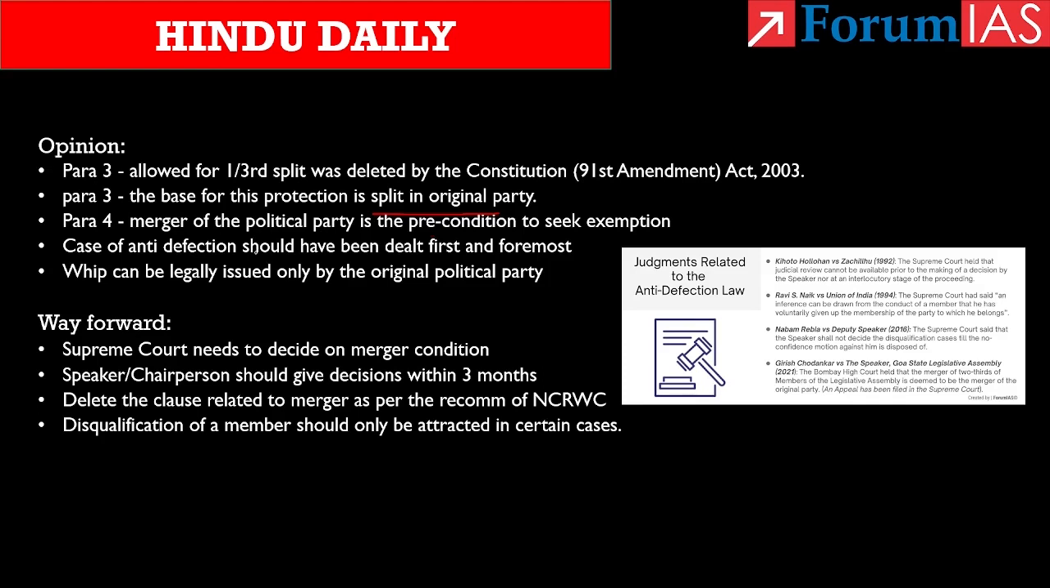Here the author says that the 10th Schedule is a constitutional law and the disqualification proceeding under it should have been given primacy over proceedings under para 15 of the Symbols Order, which is a subordinate legislation. He is coming to say that the case of anti-defection should have been dealt first and foremost, and only then the party name and symbol and all should have been taken into consideration. And before concluding the article, the author interprets the law and says that a whip can be legally issued only by the original political party which sets them up as candidates in the election.